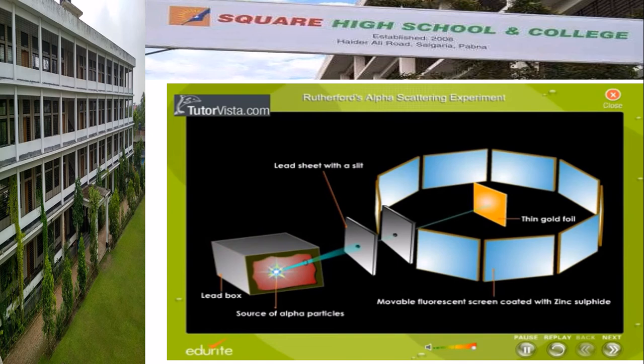The alpha particles were confined to a narrow beam by passing them through a lead sheet with a slit. An extremely thin foil of gold was bombarded with these fast-moving alpha particles. The scattered alpha particles were detected using a rotatable detector, which has a microscope and is screen-coated with zinc sulfide. The whole experimental setup was placed in an evacuated chamber to prevent scattering by the air molecules. These striking particles caused scintillations on the screen.